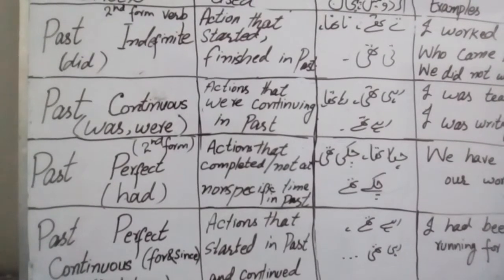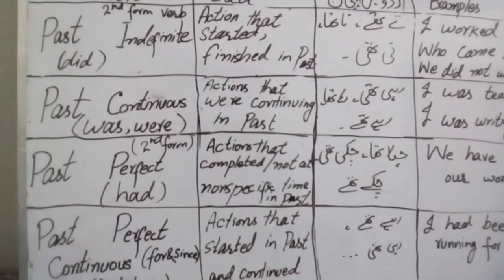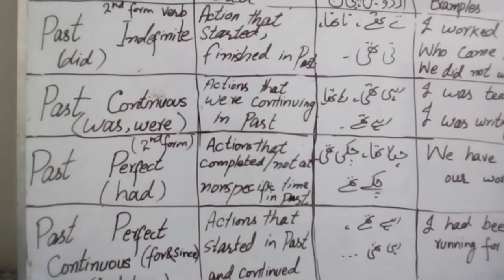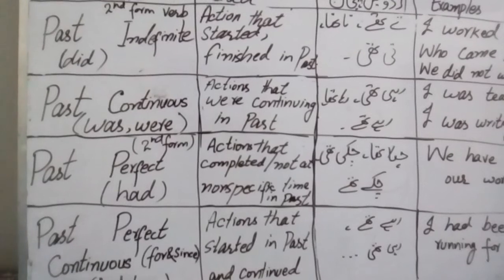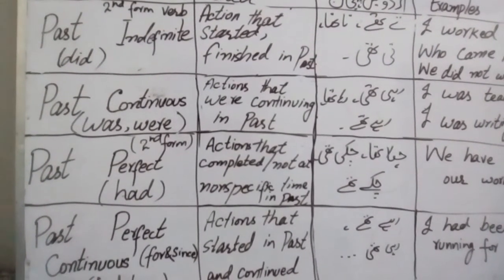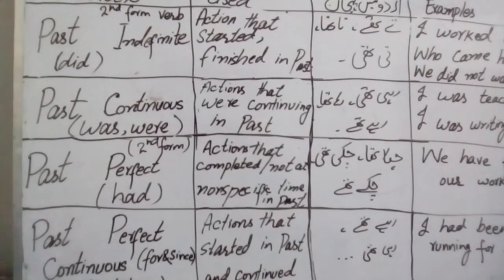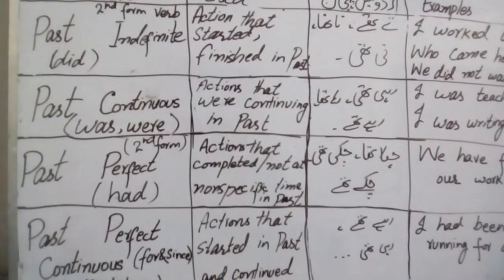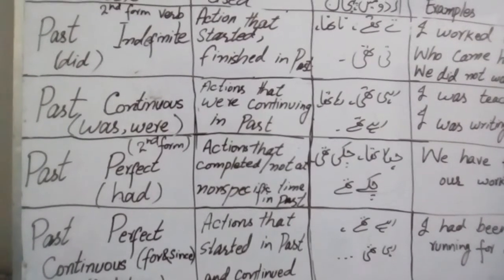Helping verb is used was and were. This is very simple, actions that we are continuing in the past. I was teaching, I was writing, I was speaking, I was running. First form of verb is used in the past continuous tense.